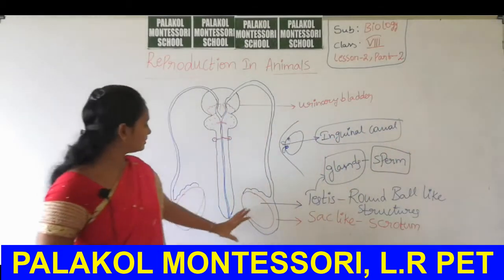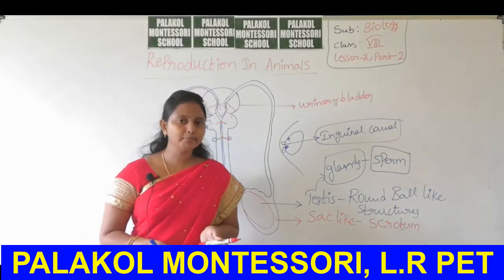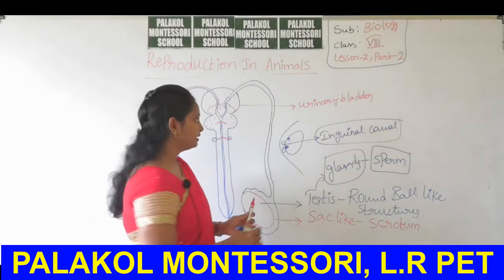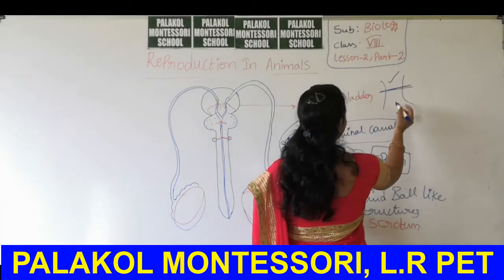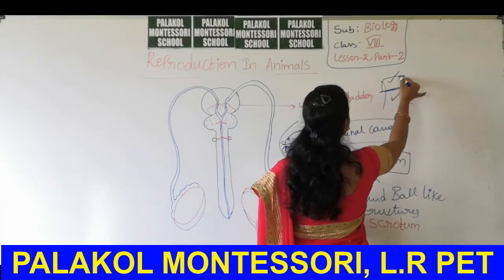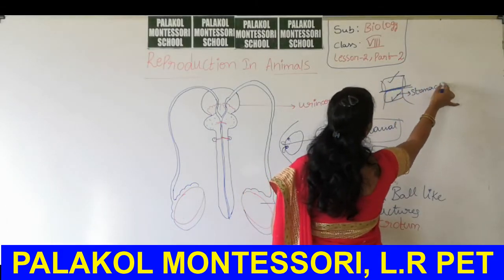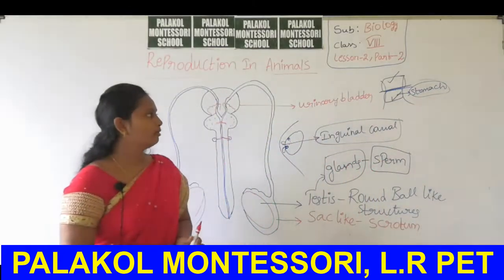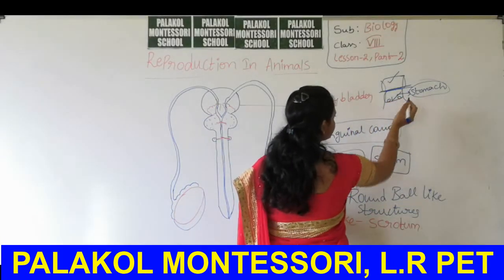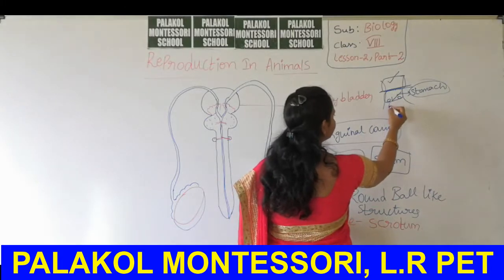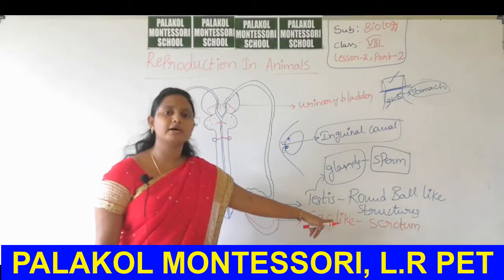That means the scrotum is present outside the abdominal cavity. What is meant by the abdominal cavity? In the human body, this is the chest region, and this is the abdomen region. The chest region is the upper region, and the lower abdomen is the stomach region. Before birth of a male, the testes are inside the abdomen, but at the time of birth they come out and descend into the sac-like structure called the scrotum.